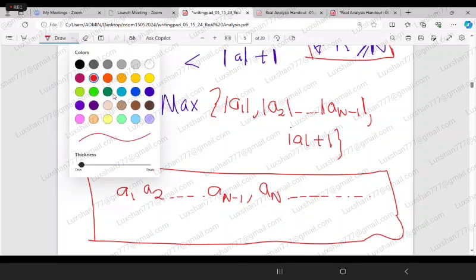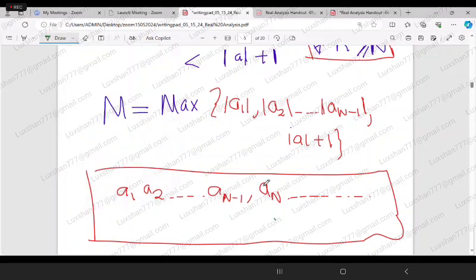Now we know that this whole part is less than or equal to mod of a plus 1, mod of a plus 1.